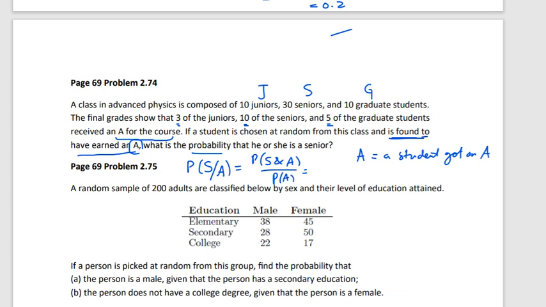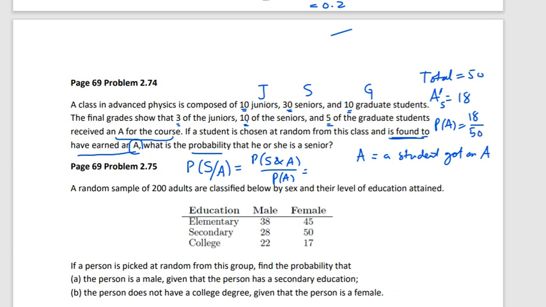Now you see, how many total? 10 plus 30 plus 10, 50. So total students are 50. And how many A's are there? Total A's, 3 plus 10 plus 5, 18, right? 10 plus 5, 15 plus 3, 18 are A grades. So there are 18 A's. Now the probability of getting an A will be total A's divided by total students, 18 by 50.